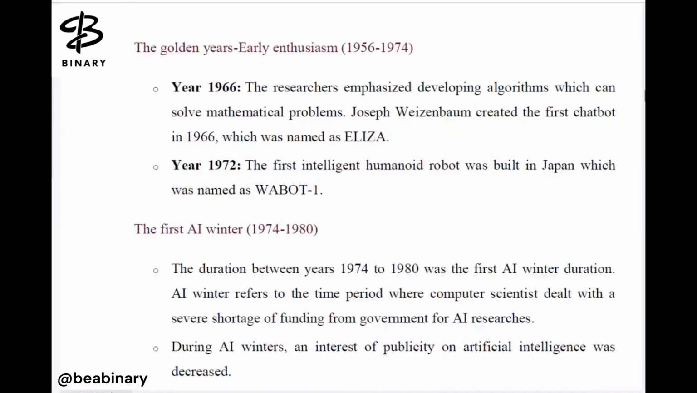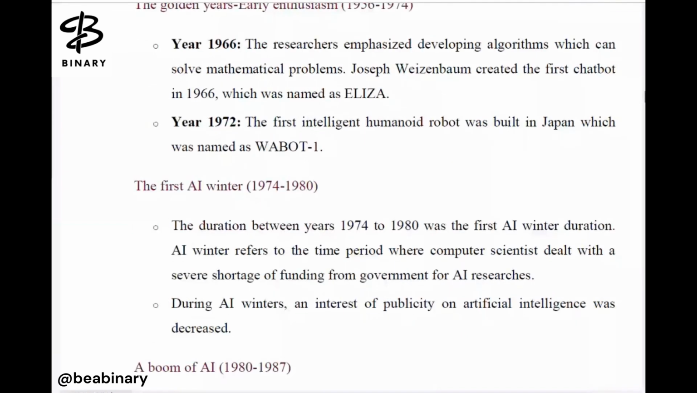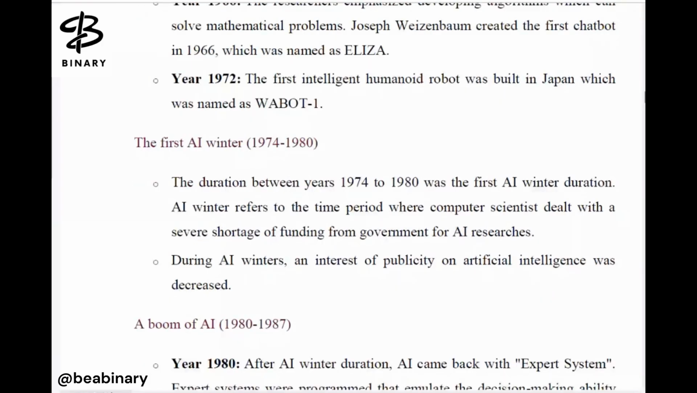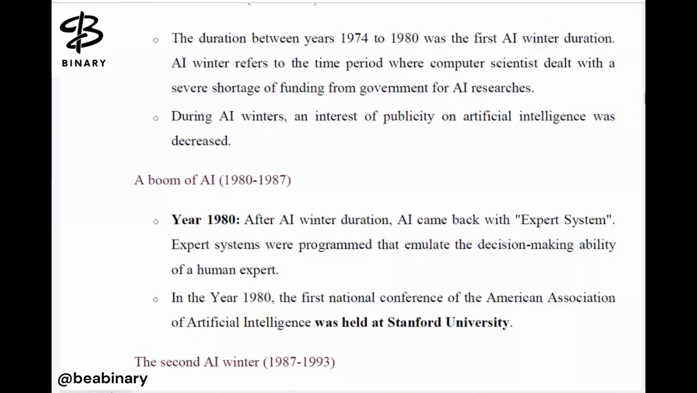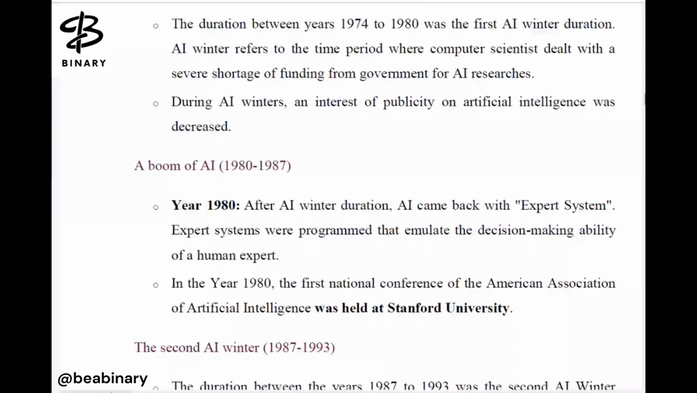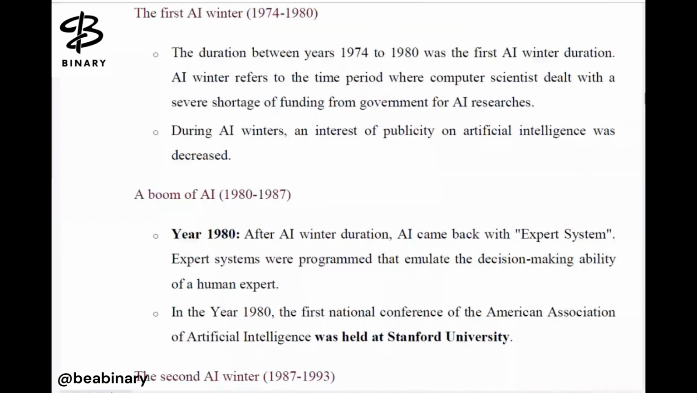Now, the first AI winter, 1974 to 1980. The duration between the years 1974 to 1980 is the AI winter duration we are talking about, which is the time period where computer scientists dealt with a severe shortage of funding from the government for AI research. So during AI winters, interest and publicity in artificial intelligence decreased. In which phase? 1974 to 1980. Then 1980 to 1987.